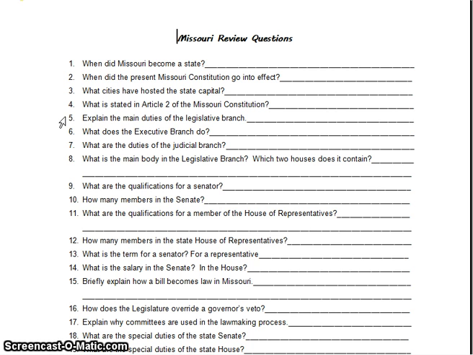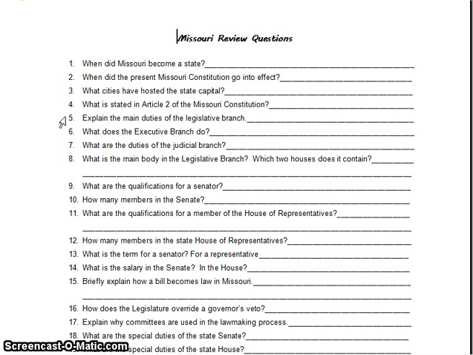Question number 9, what are the qualifications for a United States Senator? Or excuse me, my goodness, bad Mr. Easley. State Senator, State Senator. Question number 9, State Senator. You must be at least 30 years of age, a qualified voter for 3 years, reside in the state for 3 years, and reside in the district that you represent for 1. I will repeat that. You must be at least 30 years of age, a qualified voter for 3 years, which means you must be a citizen for that long, a resident citizen of the state of Missouri for 3 years, and reside in the district that you represent for at least 1 year.